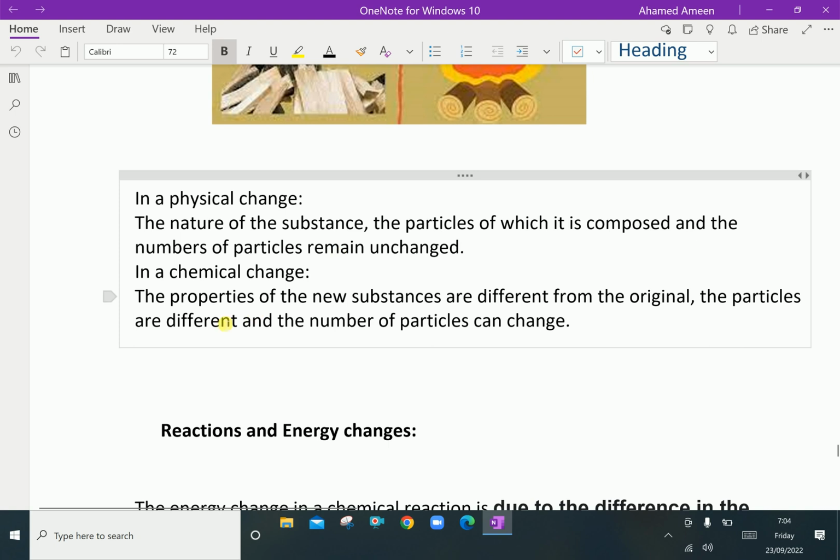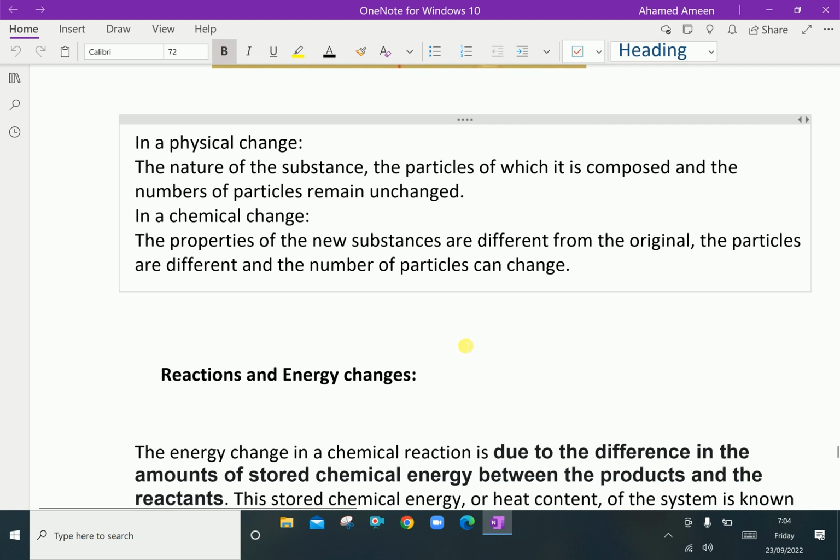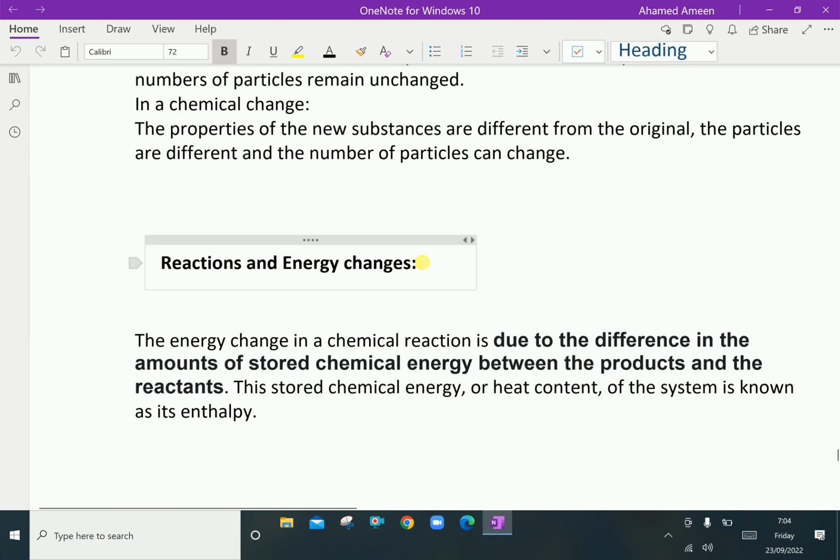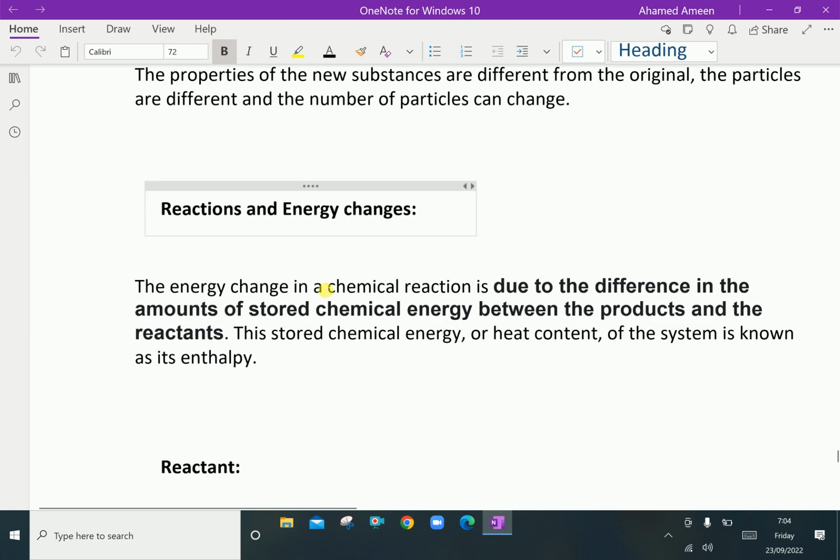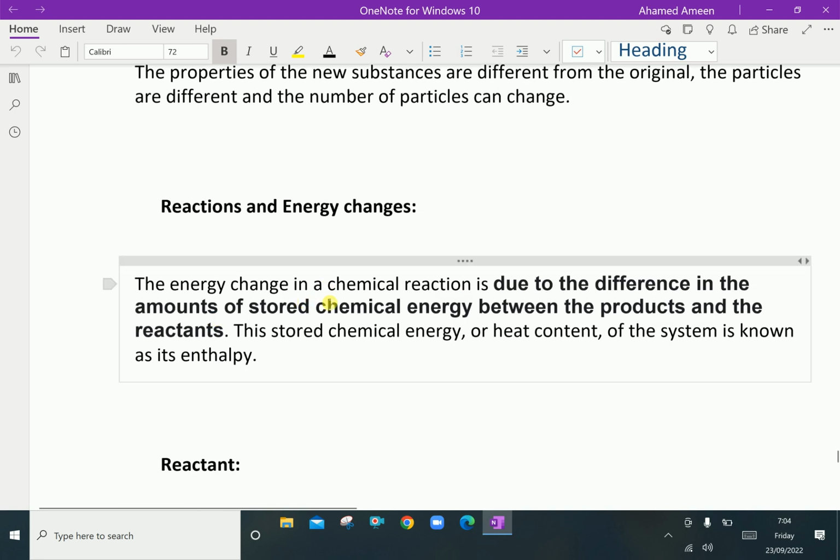In a chemical change, the properties of the new substance are different from the original. The particles are different and the number of particles can change. Here, the reaction and energy changes. The energy change in a chemical reaction is due to the difference in the amount of stored chemical energy between the products and the reactants. This stored chemical energy or heat content of the system is known as its enthalpy.